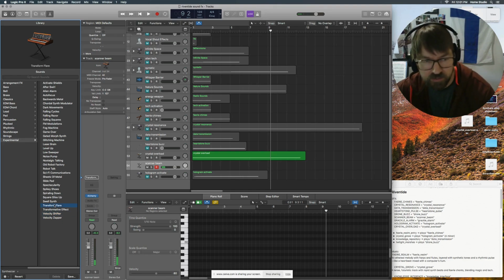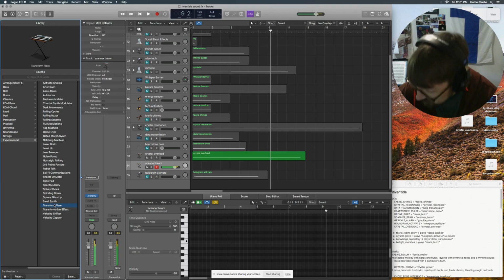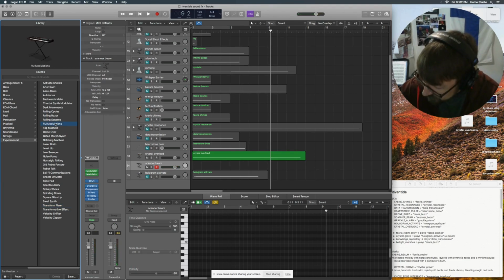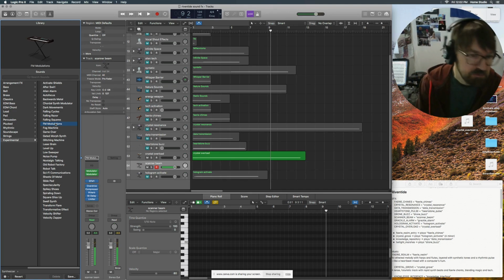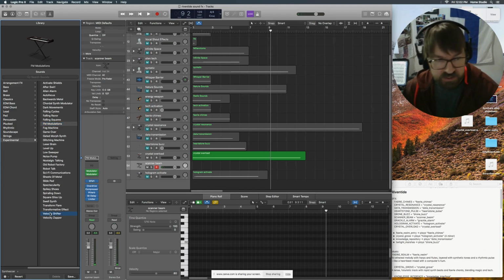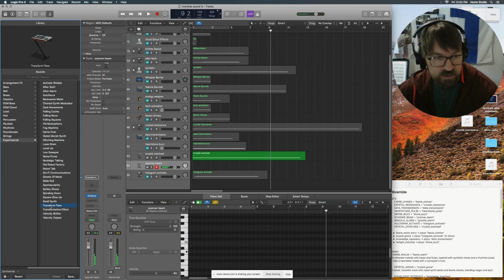Transform flare. That's good. Is that better than FM modulations? I think so. Which one was that? Velocity shifter? No. Transform flare? Yeah, I think that's a winner.